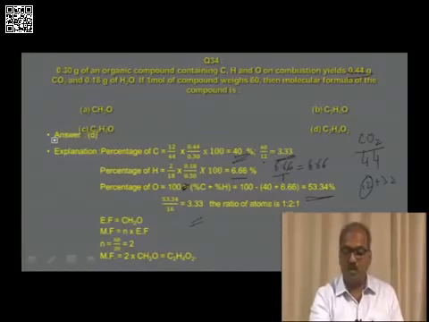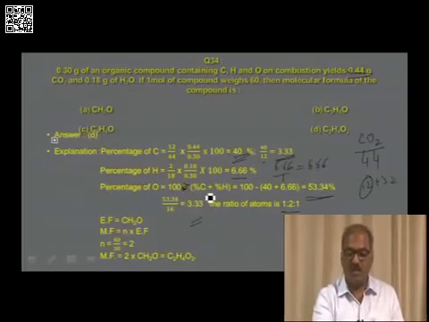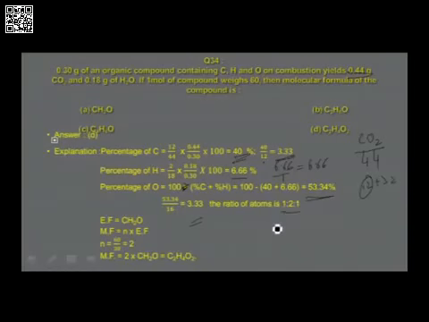Now, what is the ratio of atoms? How do I get 1:2:1? The least number in these three ratios of atoms, 3.33, 6.66 and 3.33, is 3.33. So the ratio of atoms of carbon, hydrogen and oxygen is 3.33 by 3.33 : 6.66 by 3.33 : 3.33 by 3.33. So this is 1:2:1. That is how you get this ratio of atoms as C1H2O1, or CH2O.